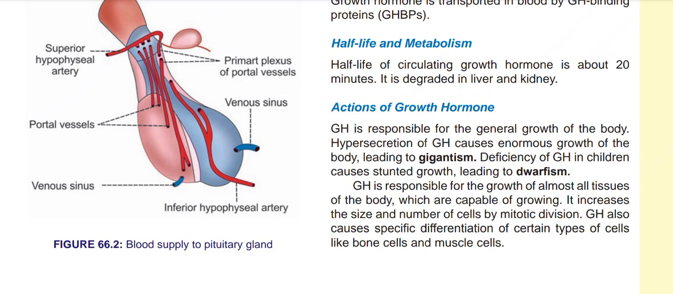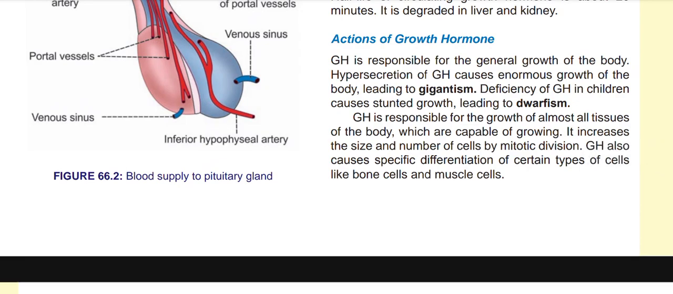Now the actions of growth hormone. Growth hormone is responsible for the general growth of the body. Hypersecretion of growth hormone can cause enormous growth of the body, leading to gigantism, and deficiency of growth hormone in children causes stunted growth, which leads to dwarfism.